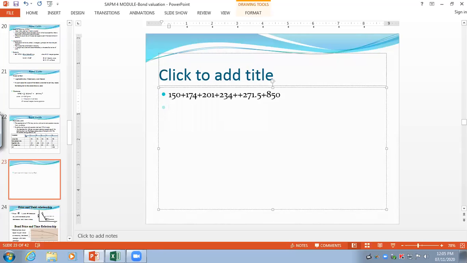Do you get 1031? So, after adding all this, we get 1880.5. Just a minute. You add 150 plus 174 plus 201, plus 234 plus 271.5 plus 850.